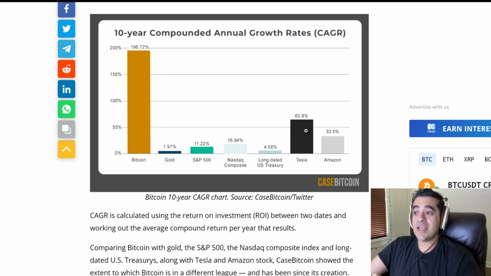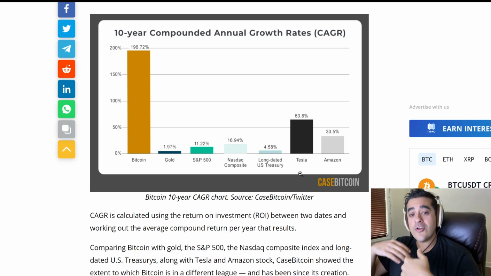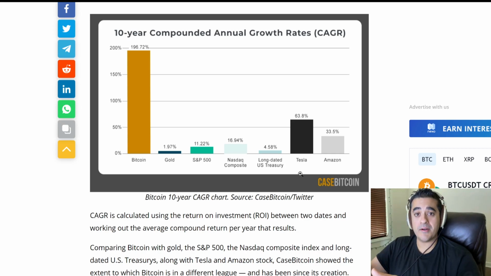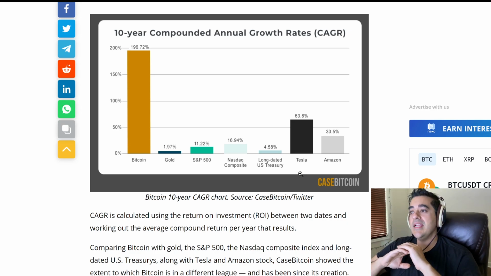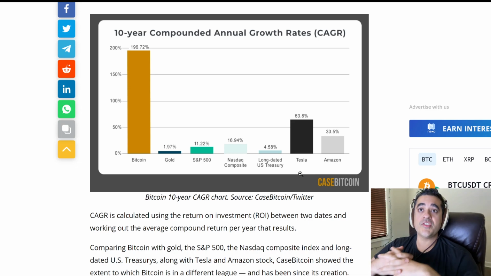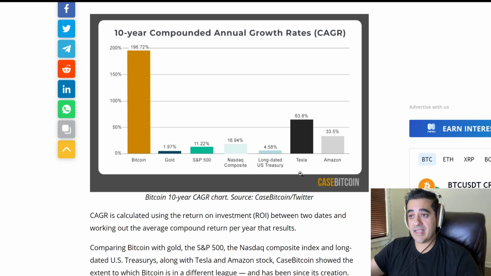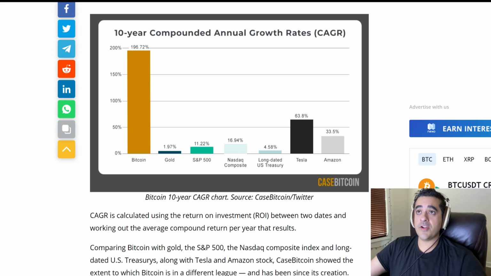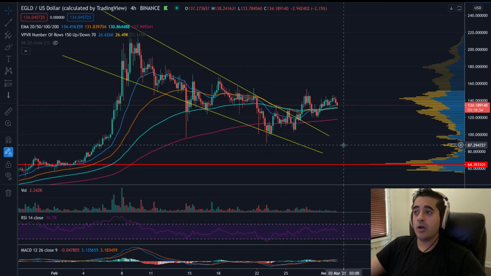I mean, even if you compare it to Tesla, its CAGR is performing 140 times better, 140% better, right? Which is insane. That is an amazing metric. And when people see this metric, they really get excited and they want to put a percentage of their portfolio into the asset that is performing the best over the last decade. So keep that in mind. It's a very interesting thing. We're going to move right on to EGLD.